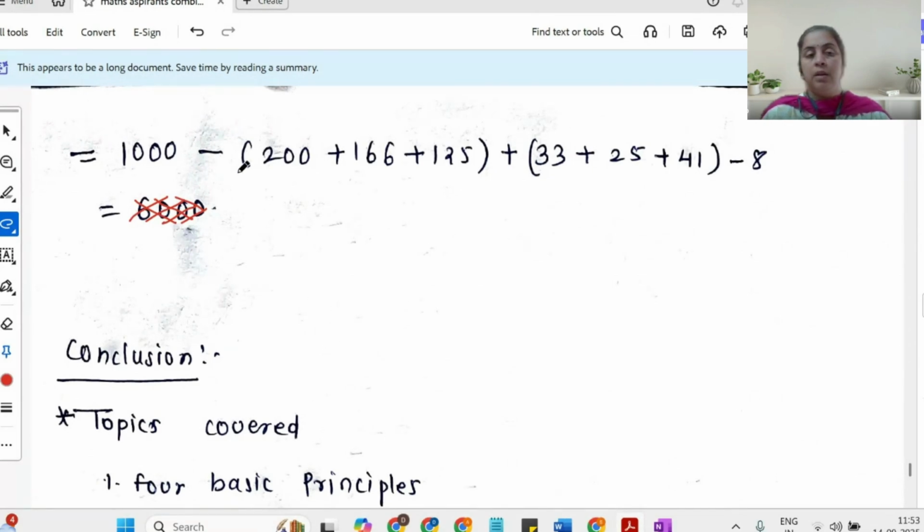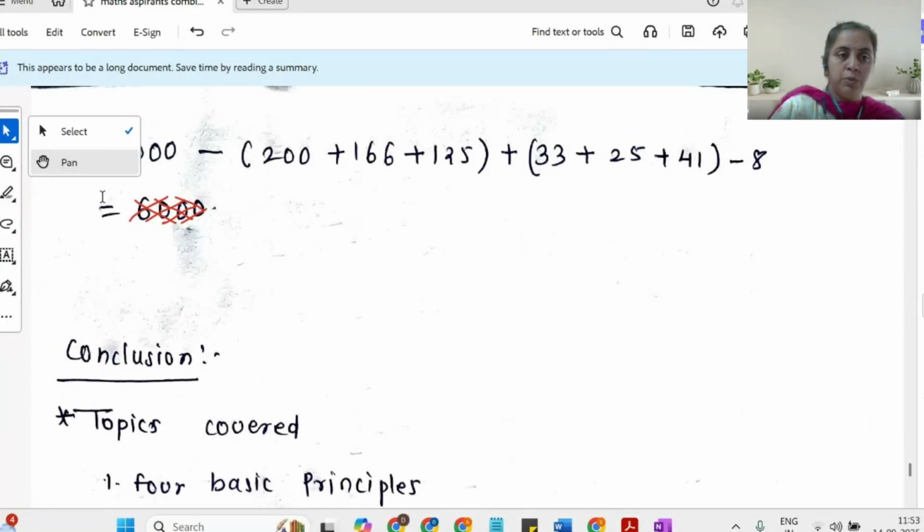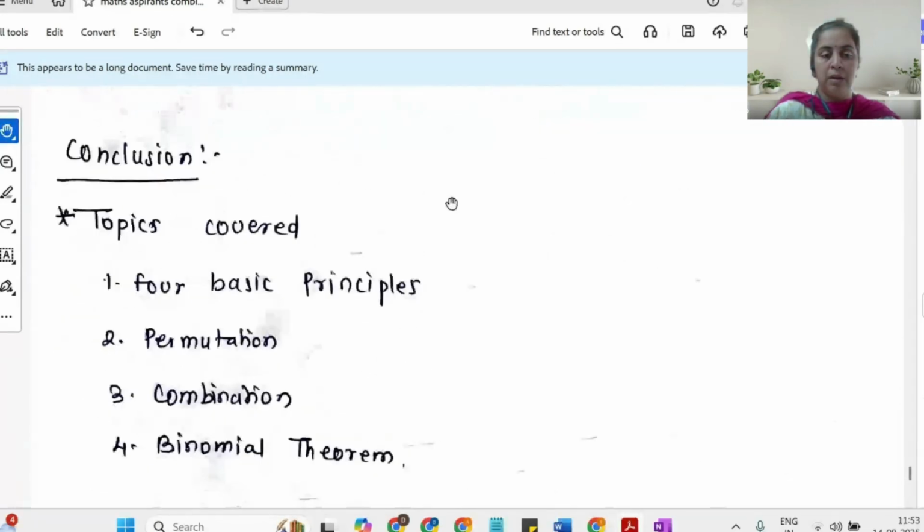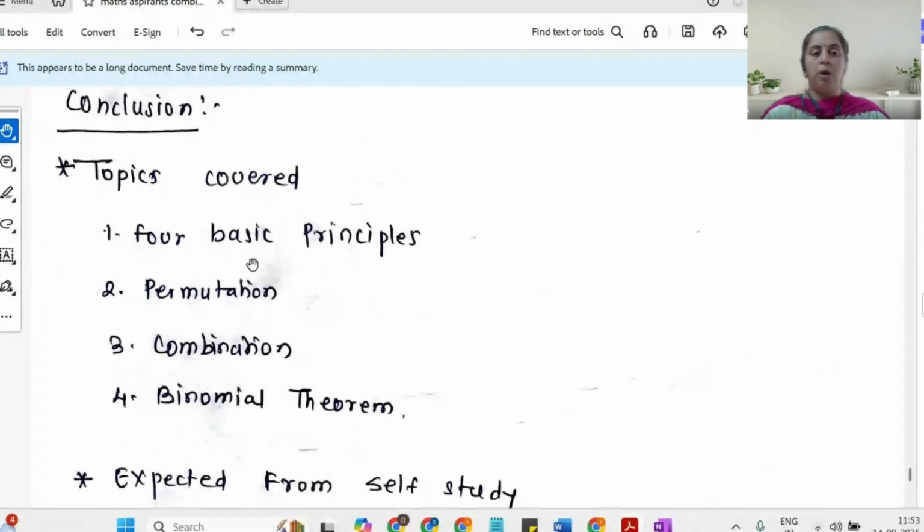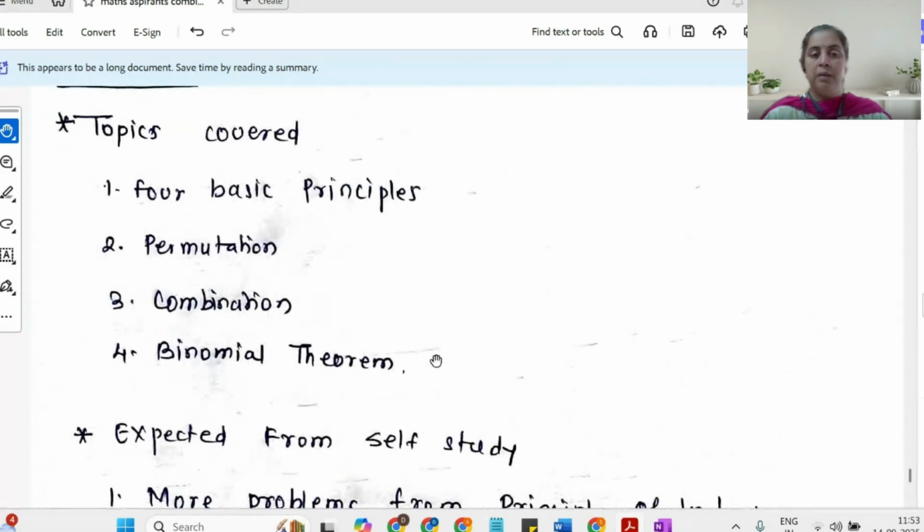Okay, now after the principle of inclusion exclusion, I will stop here for the session. So let us conclude the session properly. The topics covered are: four basic principles, permutation and combination of a set and a multi-set. Permutation means you are seeing the straight line arrangement, circular arrangement, and permutation of a multi-set. Combination of a set and a multi-set. Then under the binomial theorem, the results of the binomial theorem and the multinomial theorem and its application.